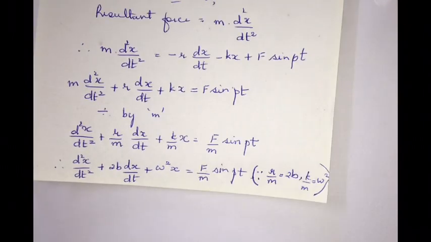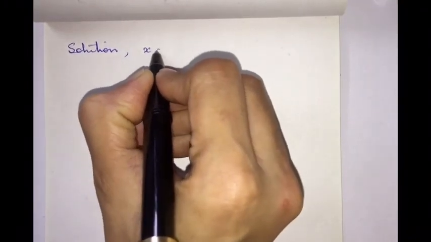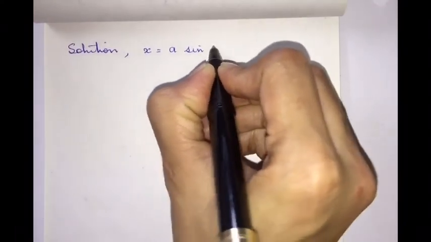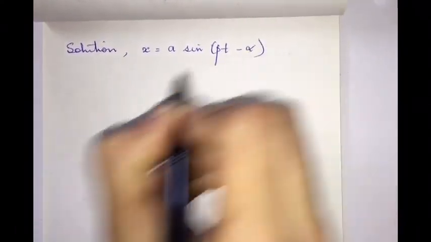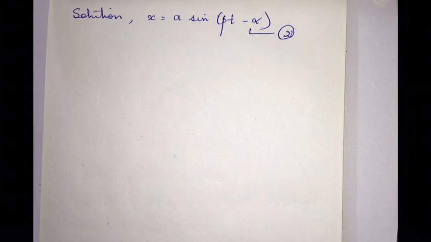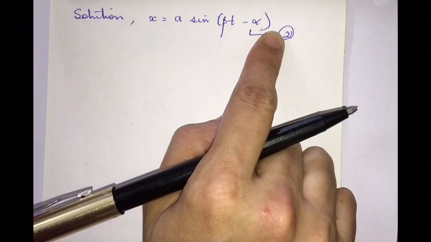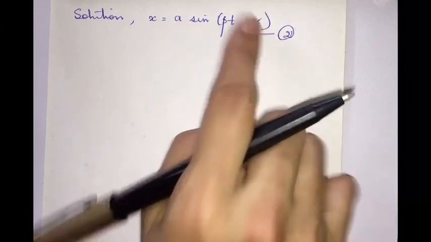So this is a second order differential equation. The solution for this equation will be x is equal to a sin(Pt minus alpha), where a and alpha are the unknowns that have to be found. Let this be equation number 2. This equation itself represents a simple harmonic motion where a is the amplitude and alpha gives the phase of the vibrating body. So let us solve for a and alpha.